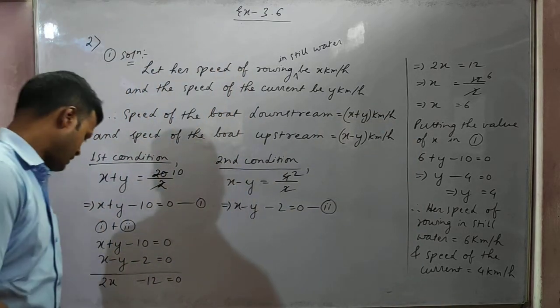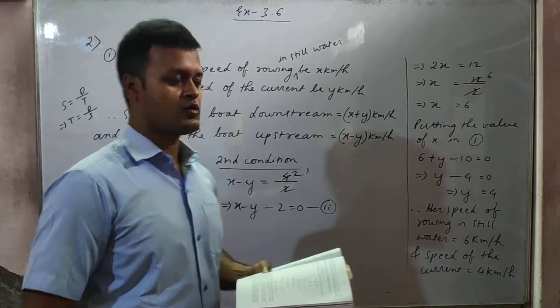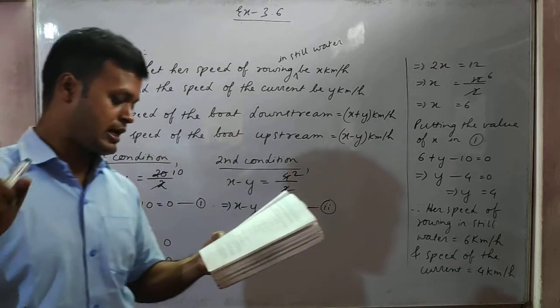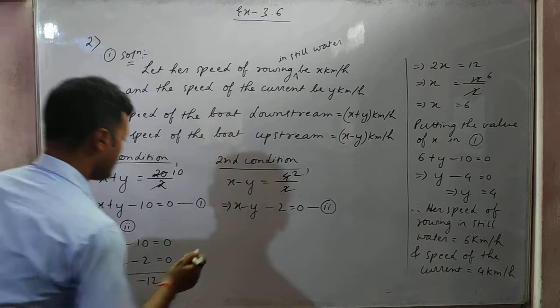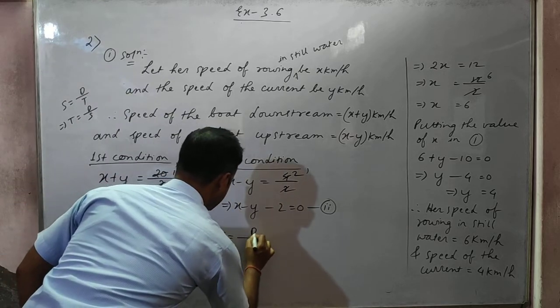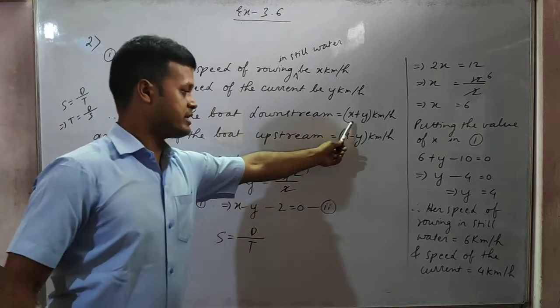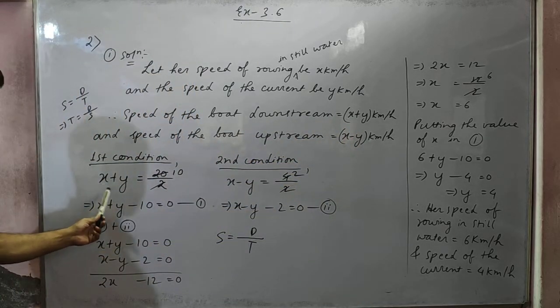Now we will write the first condition. Ritu can row downstream 20 km in 2 hours. So now what is our formula? Our formula is speed equals distance by time. So downstream what is the speed? x plus y. So I wrote here x plus y.